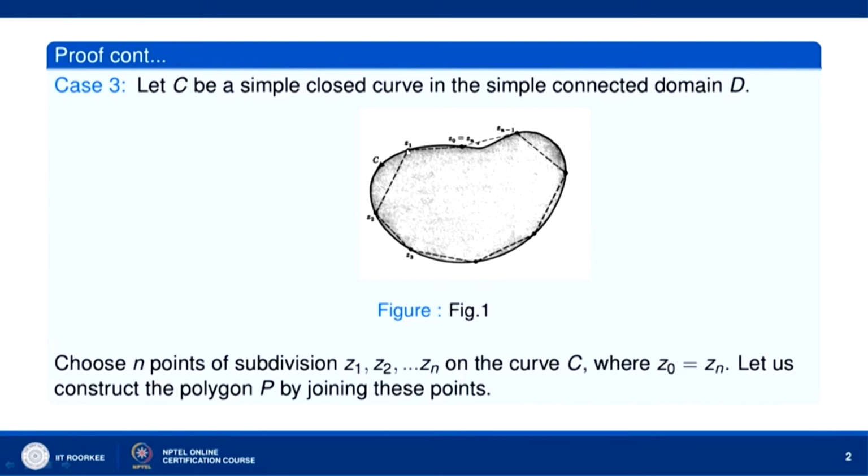Then we have z1. We divide this curve C into n parts by means of points z naught, z1, z2, z3 and so on, z(n-1), zn. Zn coincides with z naught. So, choose n points of subdivision z1, z2, zn on the curve C where z naught coincides with zn, so that we construct this polygon by joining z naught to z1, z1 to z2, z2 to z3, z3 to z4 and so on, z(n-1) to zn. We have already proved that the integral over C of f(z) dz equals 0 if C is a closed polygon.